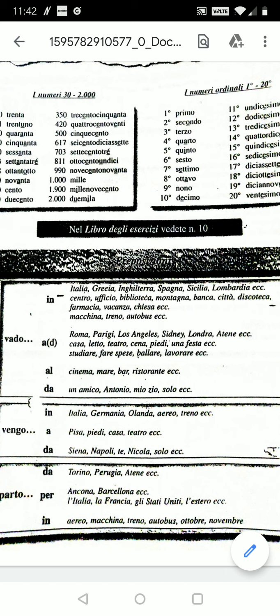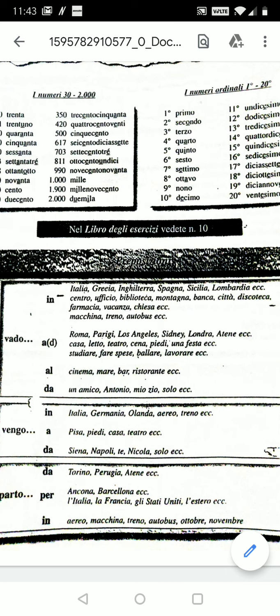Now what is this preposition da? Da is when you go to somebody's house. So if I say vado da Antonio, it means I'm going to Antonio's house.